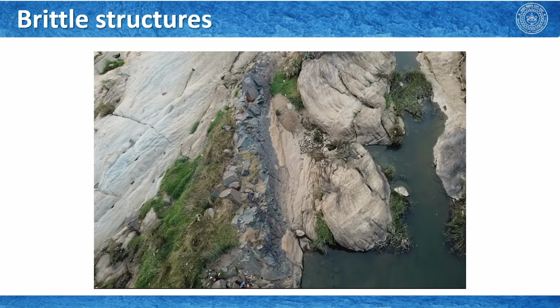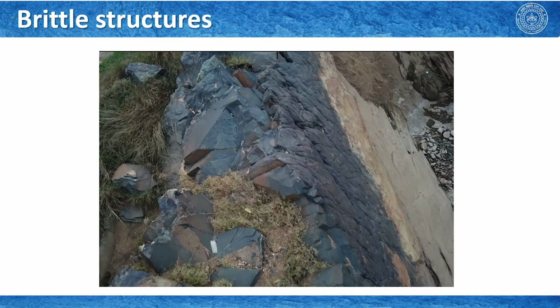So, here is an image, the drone image, you can see this is the dolerite dike. So, the host rock got fractured and then this dike intruded. In this dolerite dike we have demonstrated a lot of things for brittle deformation. For example, we talked about the conjugate sets of shear fractures. In this dolerite dike we also talked about the en echelon tensile gashes. We have also seen a number of veins, quartz veins, other than these tensile gashes.